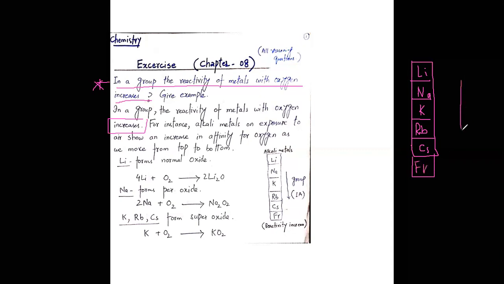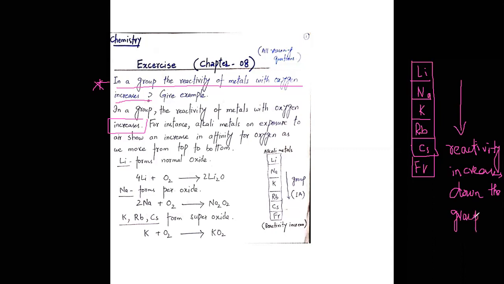So the reactivity increases down the group.